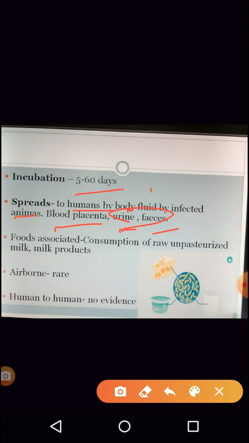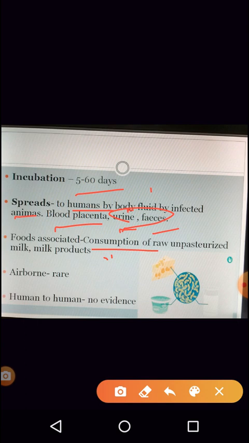Generally the foods associated are of course milk and milk products. If the milk and milk products are not pasteurized properly and the milk has been taken from the infected cow, definitely the person consuming them will be down with brucellosis.